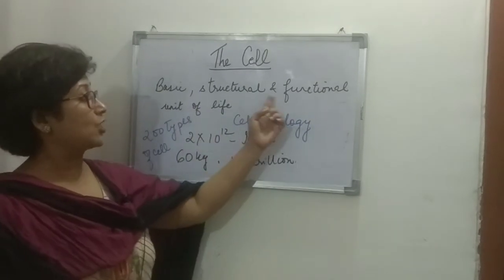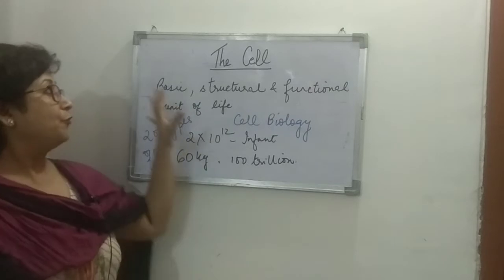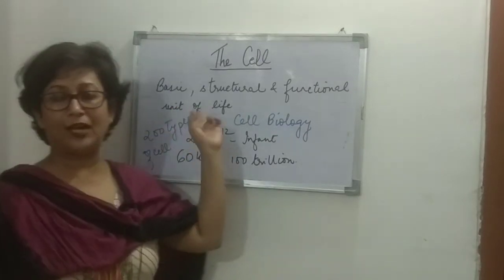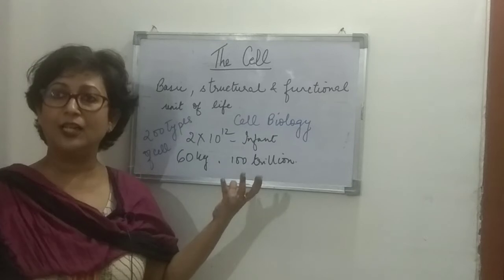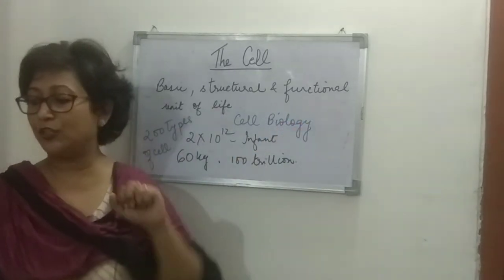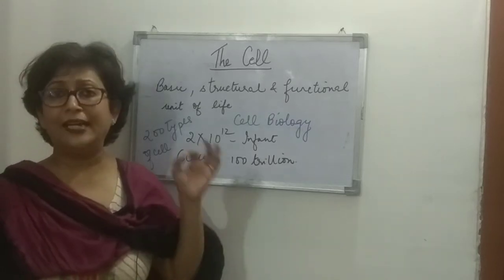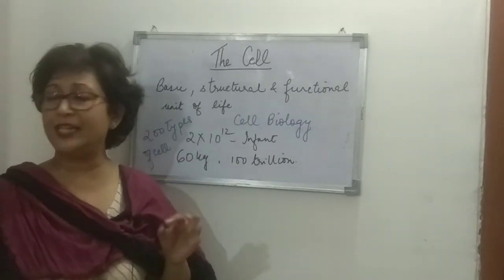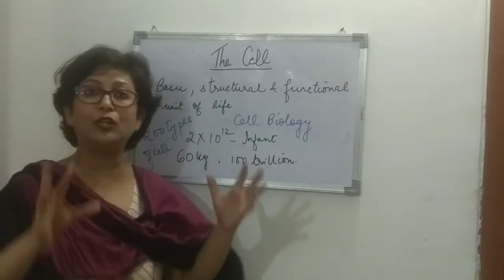the this part, that is the functional unit of life, right? First we said that cell is the basic unit of life. How is the cell basic unit of life? Is because the life starts from a single cell and cells perform functions, right? So the functional unit of life, it means simply that each and every cell carries out some function which leads to the activity of the organism.